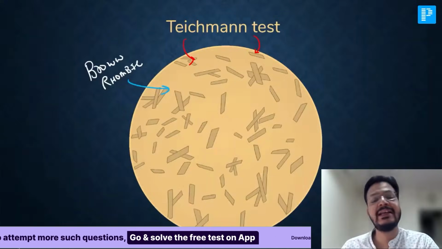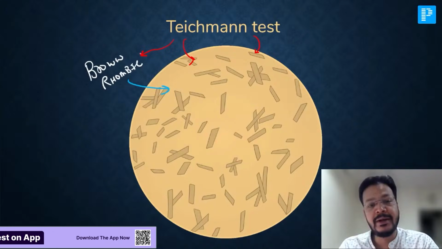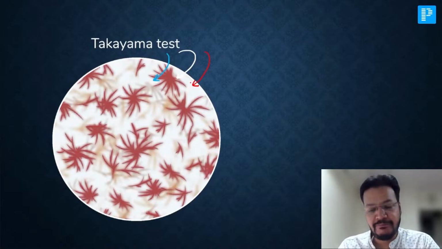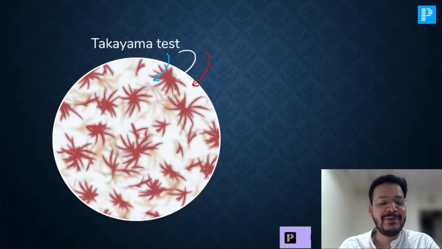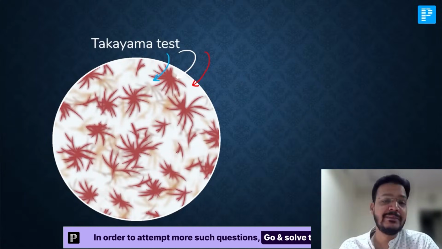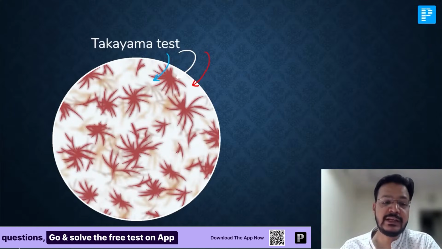You can see both the tests for blood stain. For Teichmann, the man has a brown color, brown rhombic crystal. And Takayama has a pink feathery crystal. Your life becomes Takatak if you get something pinkish in your life. Yes. Now, sir, these were the tests for blood.